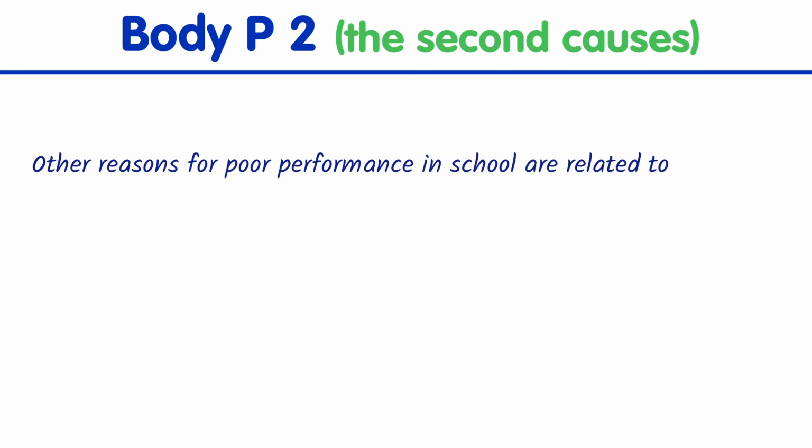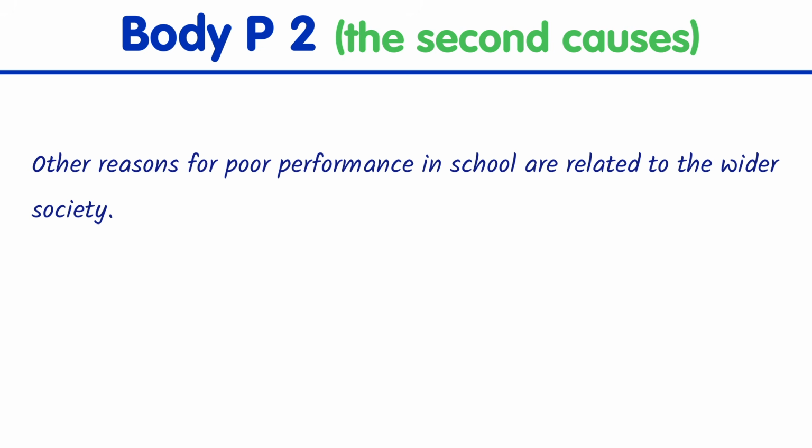And that is related to the society. So I included one reason in my first body paragraph, and the second reason will be included in the second body paragraph. That's okay if your essay consists of 5 paragraphs, that's okay, no problem. Other reasons for poor performance in school are related to the wider society. So what do I mean by this?